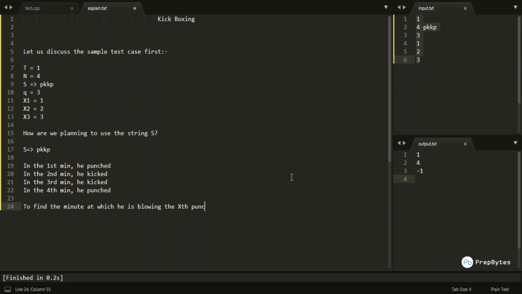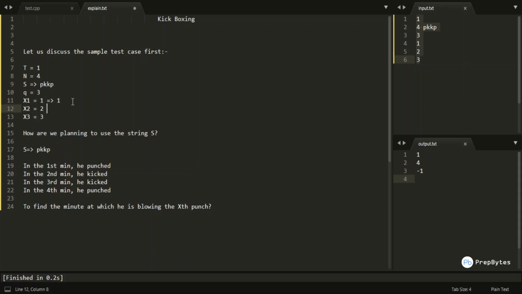Let's not think of it coding-wise, but just mathematically or analytically. Suppose someone asks me, given this data, that in the first minute the guy is punching, in the second minute he is kicking, in the third minute he is kicking again, and in the fourth minute he is punching, what is the first query? When is the guy punching for the first time? Analytically, the guy is punching for the first time in the first minute. So the answer for x1 would be 1.